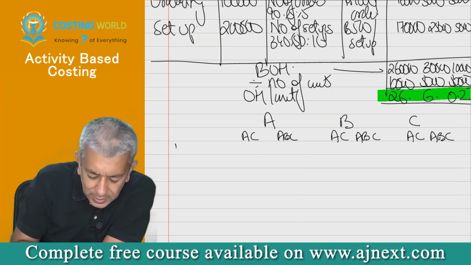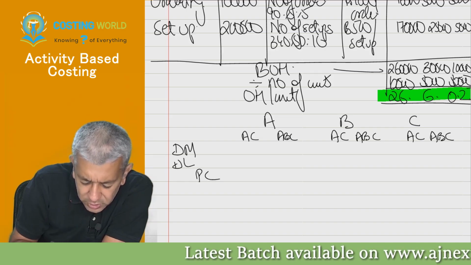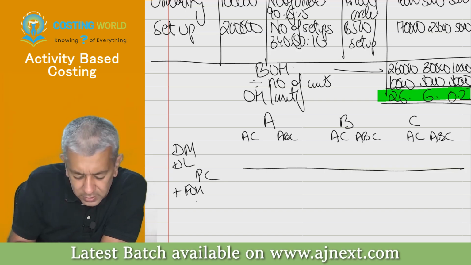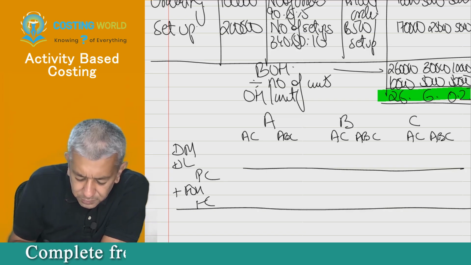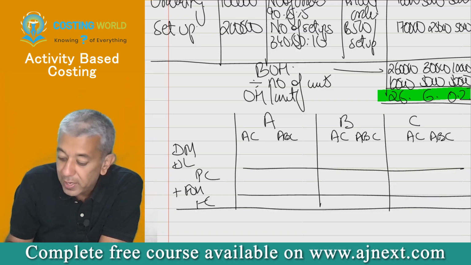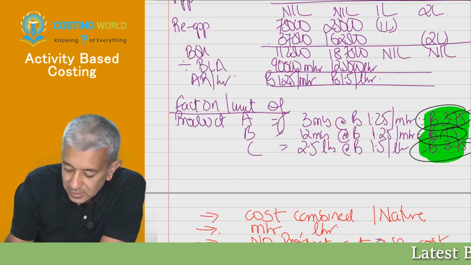Direct material, not much interested. Direct labor, not much interested. Prime cost, and interested in factory overheads. Now, yesterday, what three answers did we get for absorption costing of the three products? This, and this. I'm writing these three.